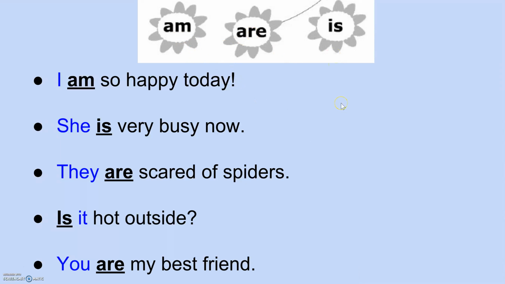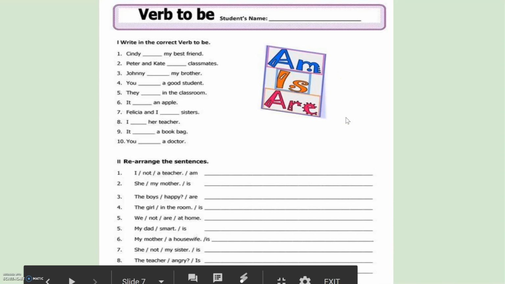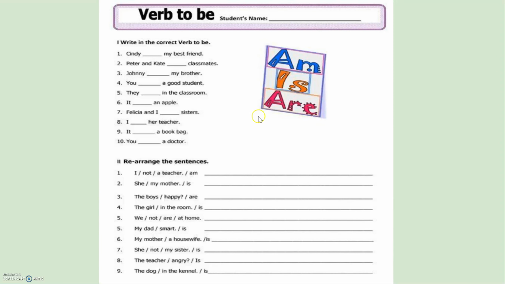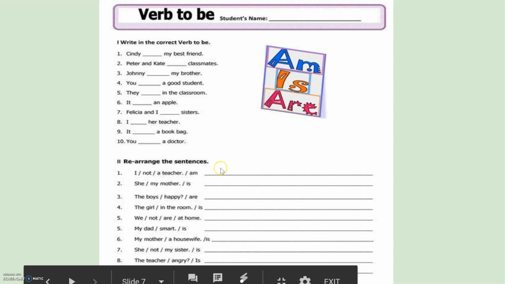And now, this worksheet I would like you to do and fill it out, and tomorrow we can go over the answers in class. So on the first section, you're going to write am, is, or are, as before, to fill in the blank for each sentence. And on the second section, we're going to rearrange the sentences to make them correct and make sense. So on some of them will be a question, such as this one, but most of them will just be a statement, such as this. Okay?